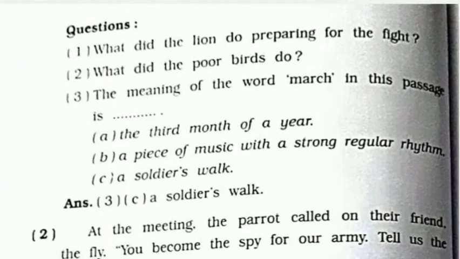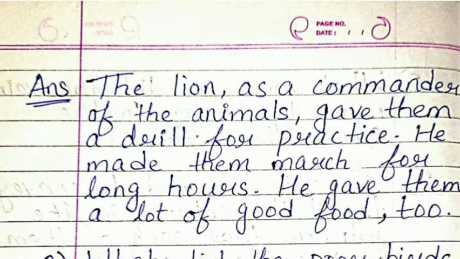And the first question is, what did the lion do preparing for the fight? So the answer will be, the lion, as a commander of the animals, gave them a drill for practice. He made them march for long hours. He gave them a lot of good food too.